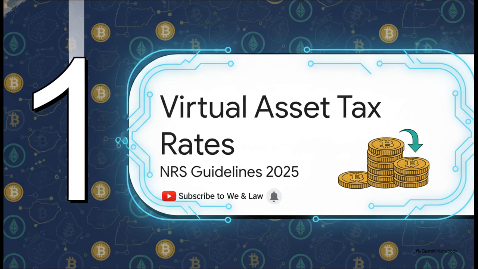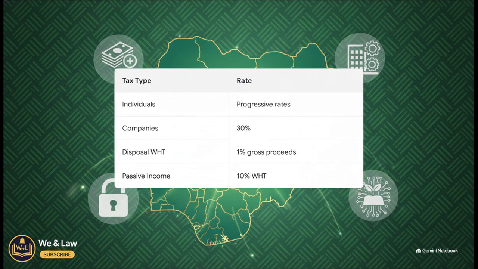Section 1. Virtual asset tax rates. Okay, before we can even touch the math, we really need to lay down the baseline tax rates straight from Section 8.1 of the NRS guidelines. So for individuals, income tax on gains is charged at standard progressive rates. Easy enough. For companies, it's a flat 30%. Now, pay close attention to these last two because they are highly specific to virtual assets. Any disposal faces a 1% withholding tax on your gross proceeds. And passive income, think things like staking yields, is subject to a 10% withholding tax.